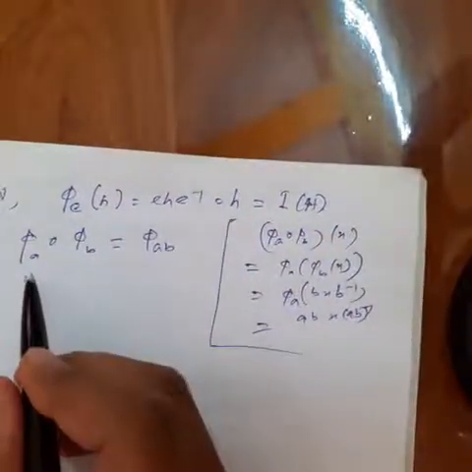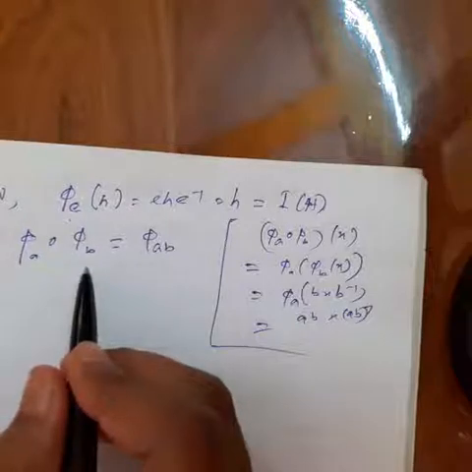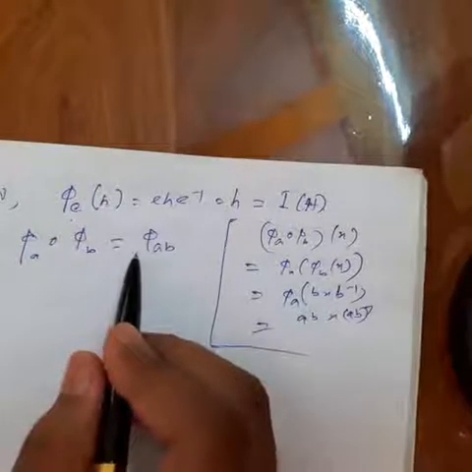So phi a composed with phi b equal to phi of ab.